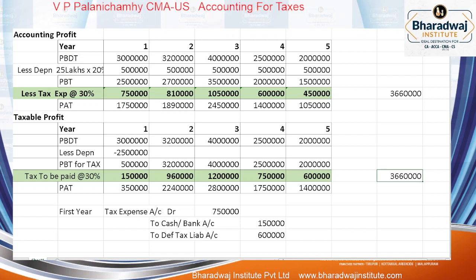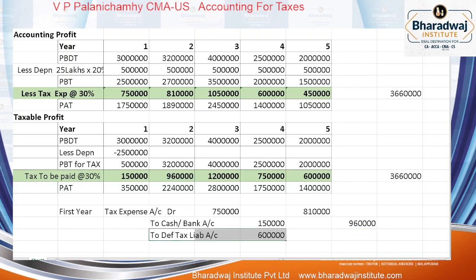But time of charging the expense is different in accounting as which in record. Tax record. So in which situation you will create deferred tax asset, deferred tax liability? I'll explain. So first year எவ்வளவு create பண்ணிருக்கோம்? 6 lakhs. For second year, இதே second year tax expense account data எவ்வளவு இருக்கும்? 8,10,000. பட் இங்க கேஷ் எவ்வளவு பே பண்ணுவீங்க? 9,60,000 பே பண்ணுவீங்க.